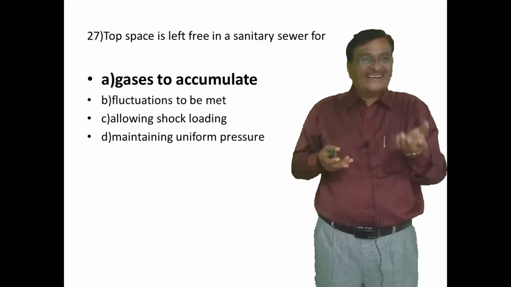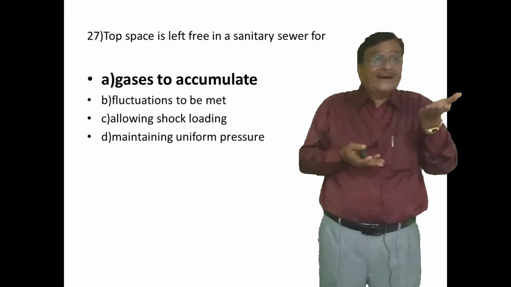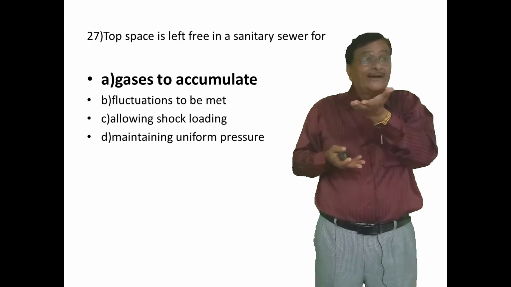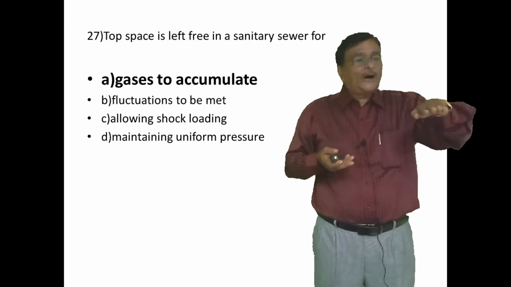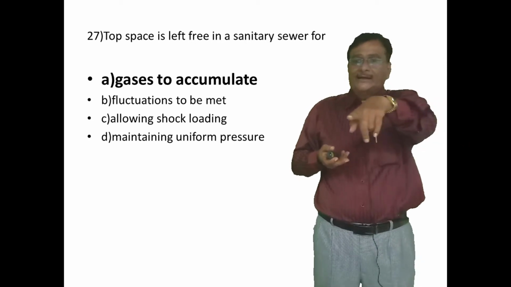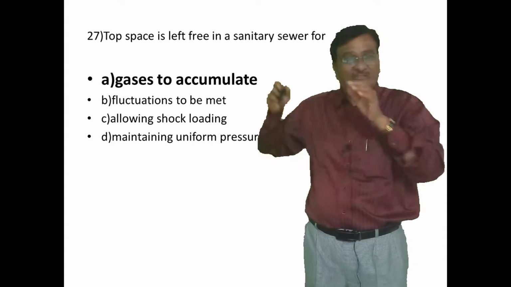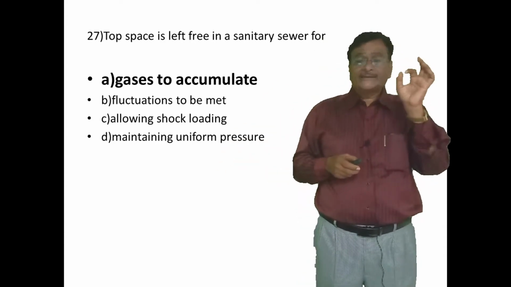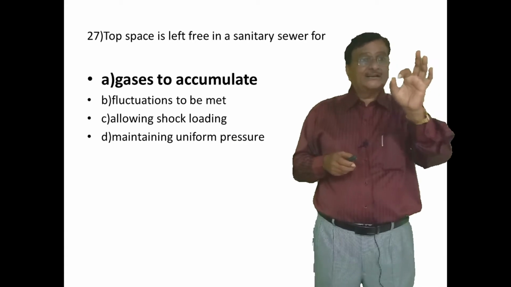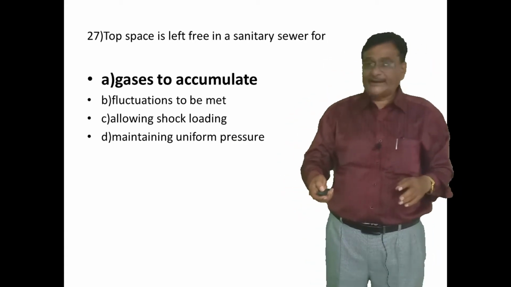Those gases which come from the sanitary sewage have to accumulate on the top surface of the sewer. So to make the gases accumulate on the top surface, the top space is left. That's why the top space is left free in a sanitary sewer for gases to accumulate.